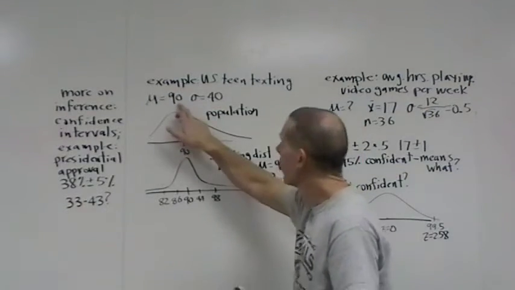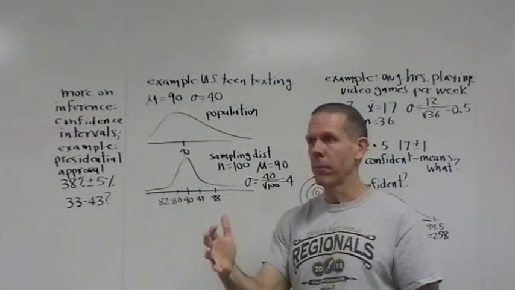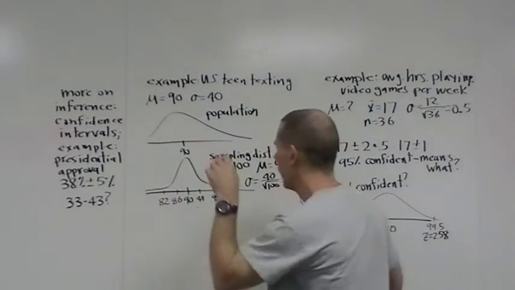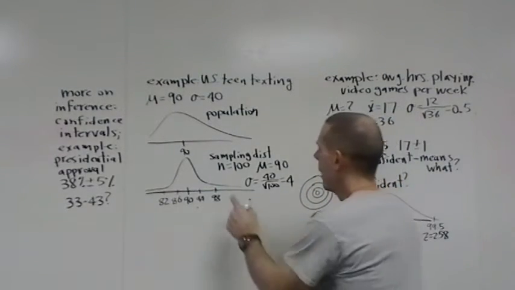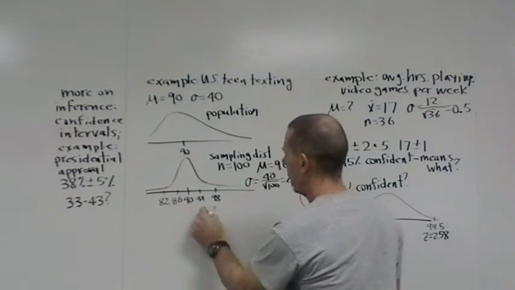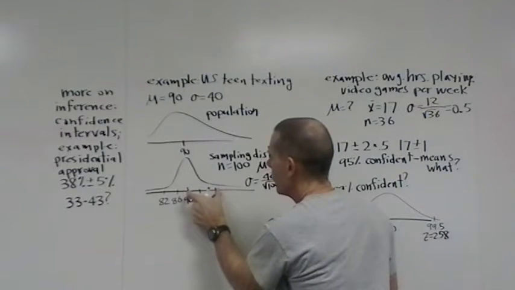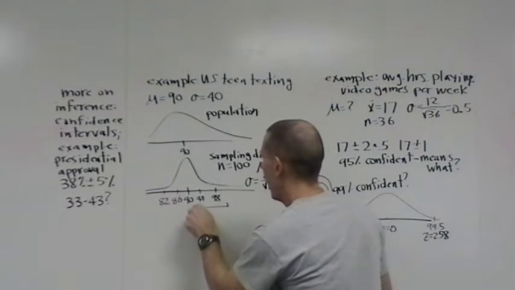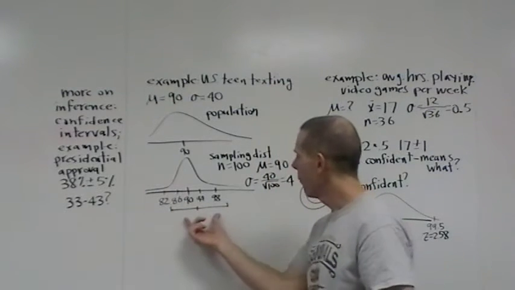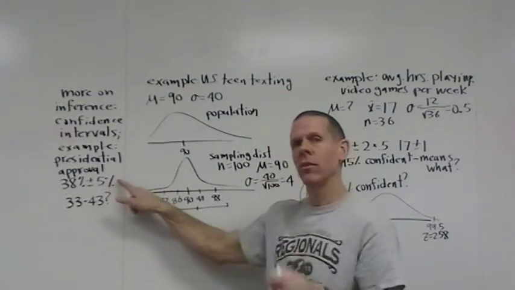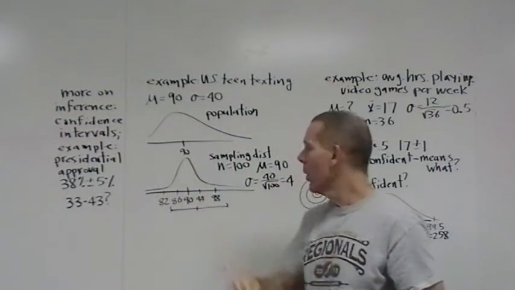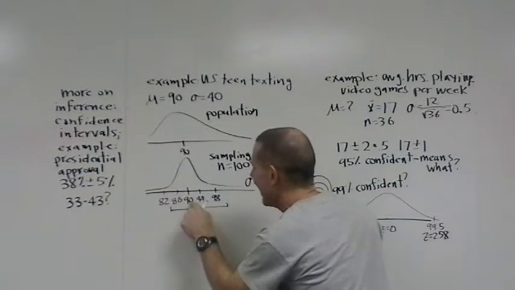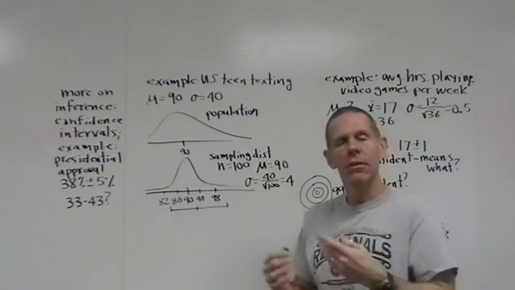In real life, we don't know the real answer, right? We go out and take a sample. So here's what's going to happen. Let's take a sample mean, pretend we get a sample mean right there. If I then extend either side of this 2 standard deviations like I have up here, which would be a distance of 8, if I move 8 either side, I can form what's called a confidence interval, just like they did over here. What I'd like you to notice is that my confidence interval, which extends from here to here, does contain the true mean.